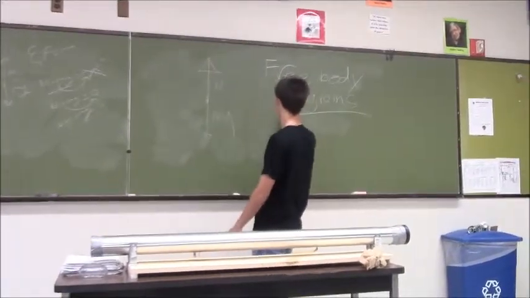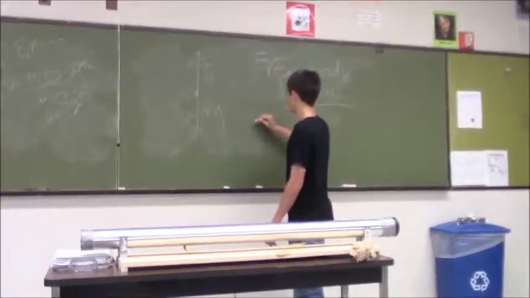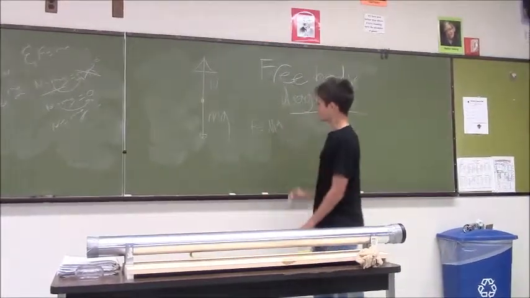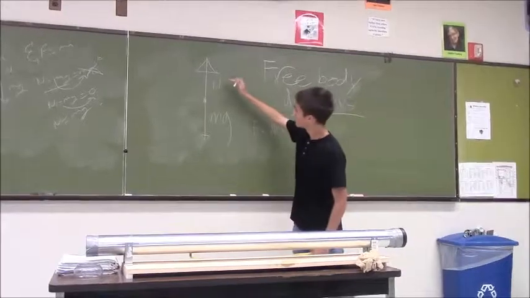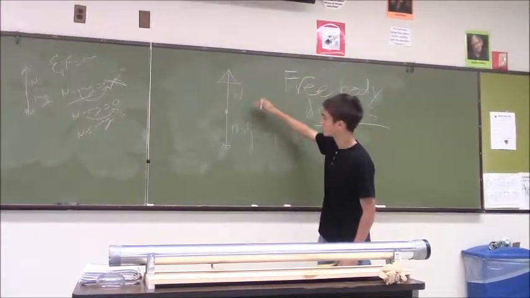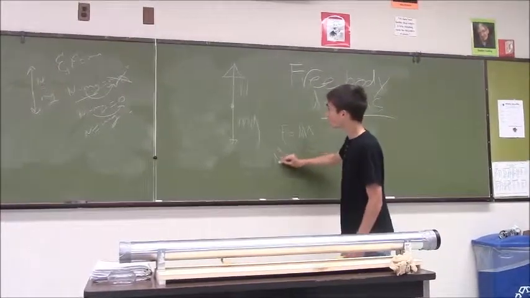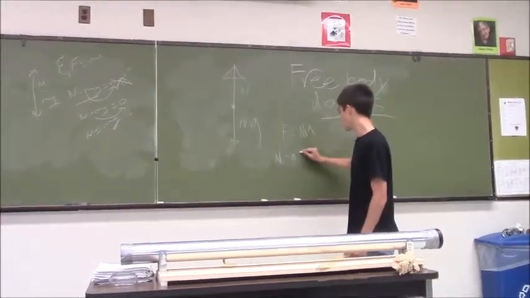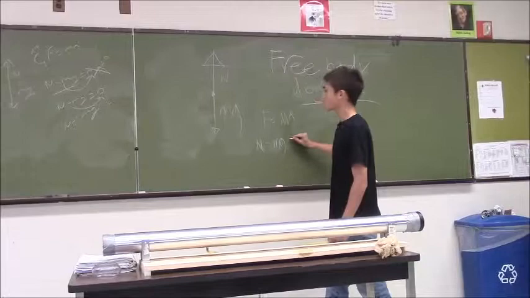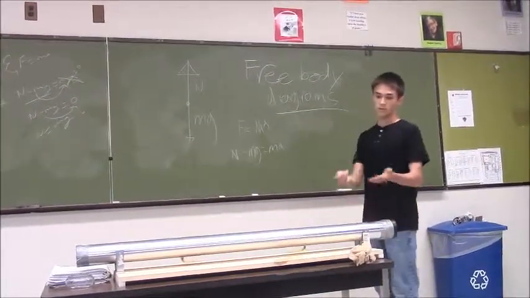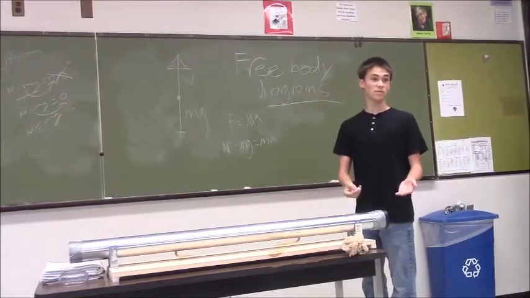Since force equals ma, that's the sum of the forces, so it'd be N minus mg, because they are opposite forces. N minus mg equals ma. And since this ball is not moving, obviously, is it moving, Robbie? I don't think so.